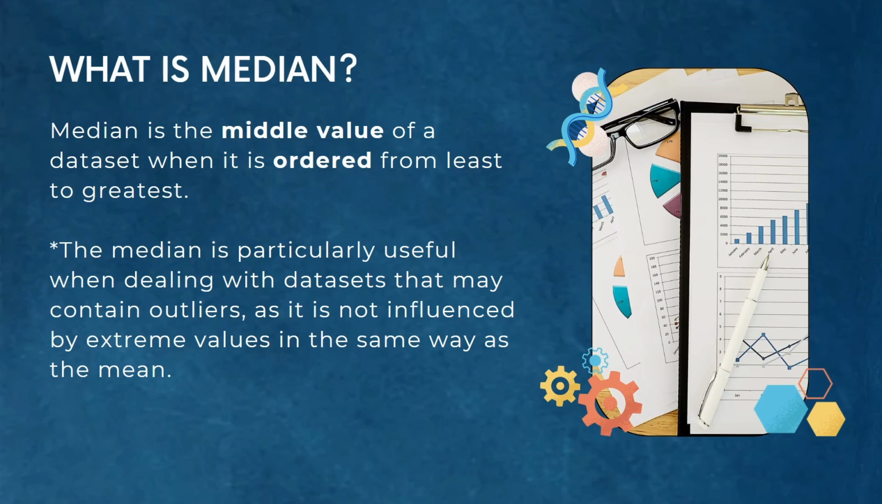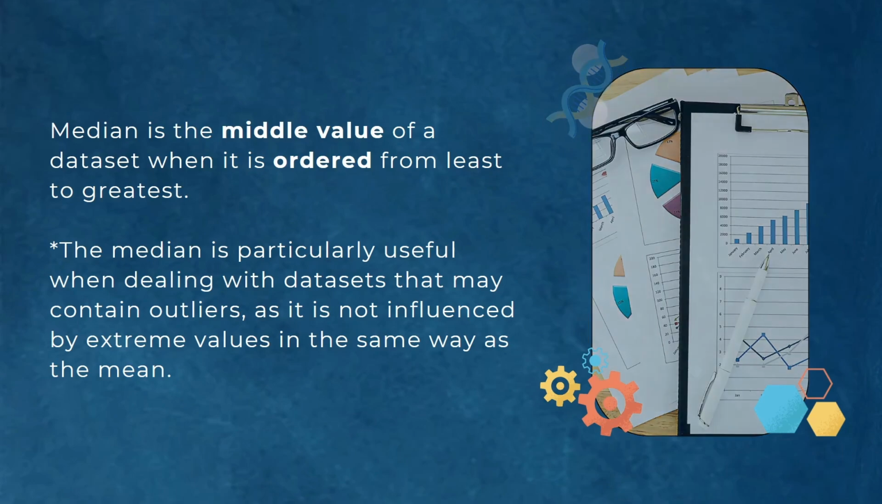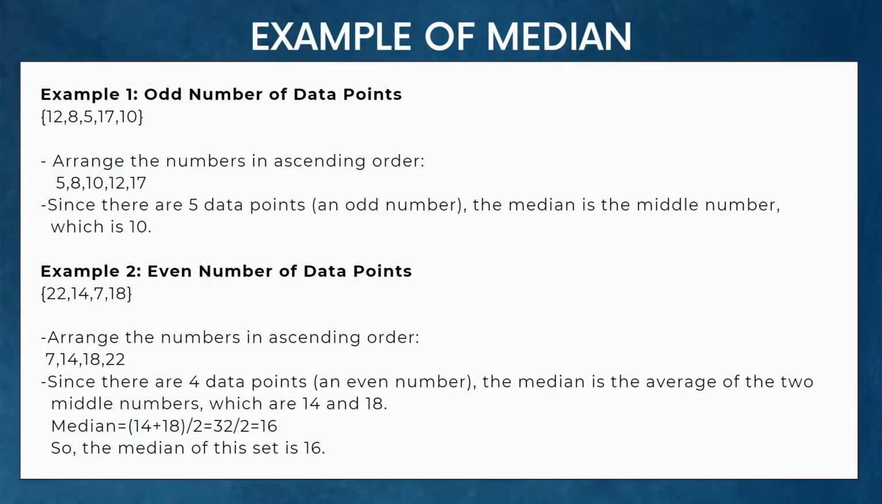Now let's look at an example to understand median much better. In the first case, we have an odd number of data points. After arranging in ascending order, we can see that the number of data points is odd, so the median is the middle number, that is 10.